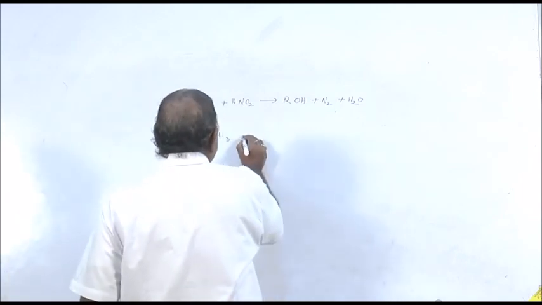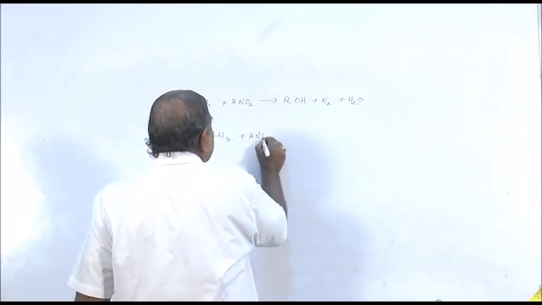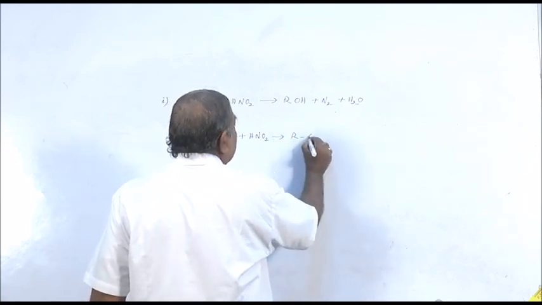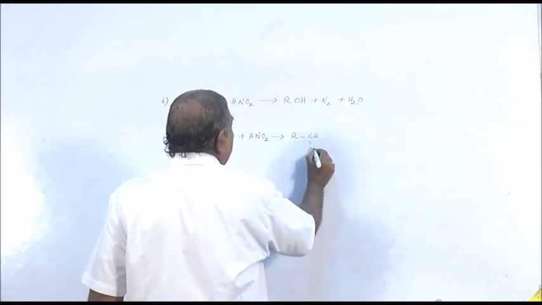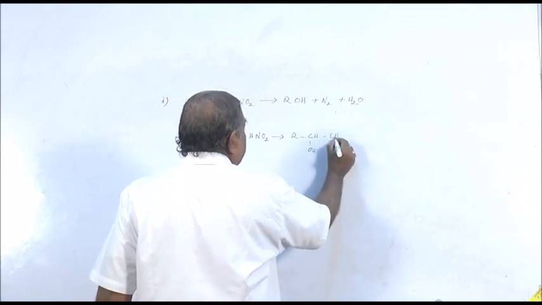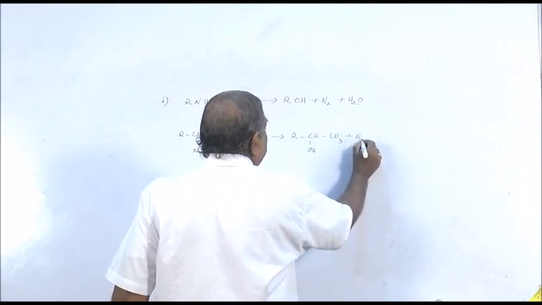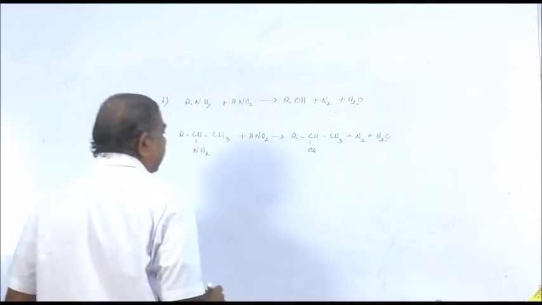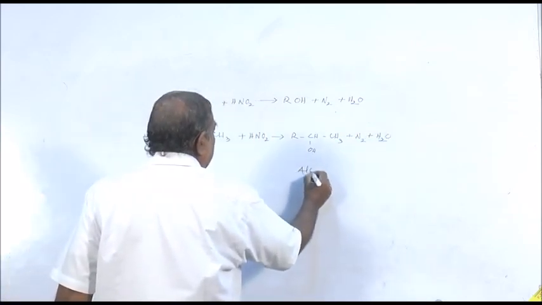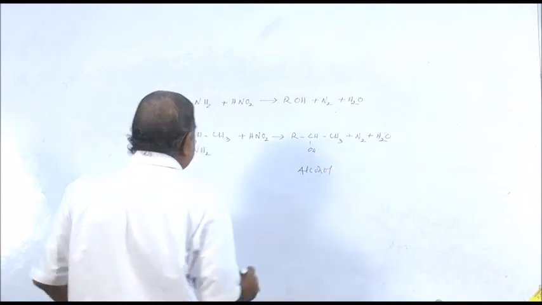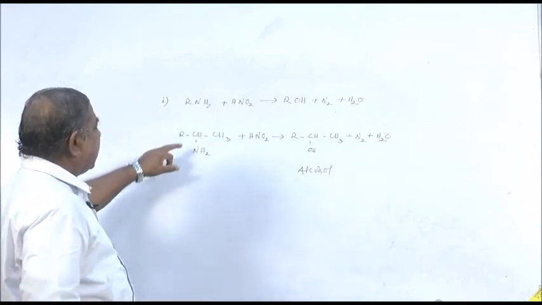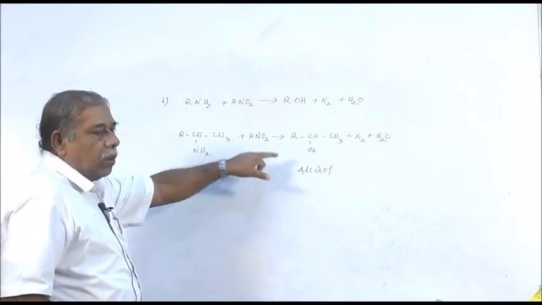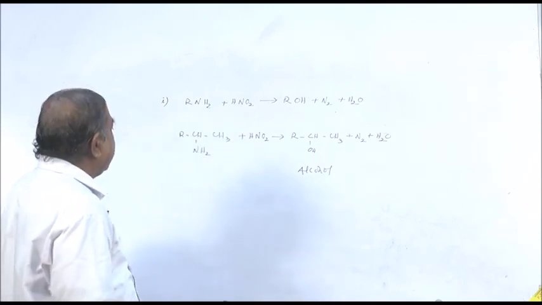When treated with nitrous acid, you will get an alcohol where the entire amino group is replaced by OH group. The alcohol may be primary, secondary or tertiary, whatever it may be.